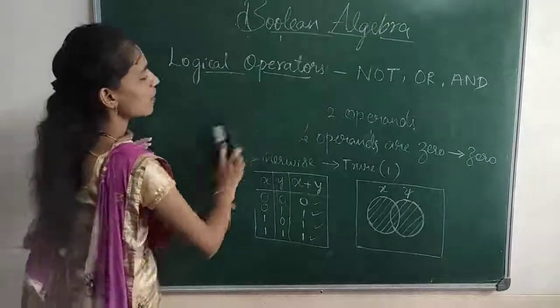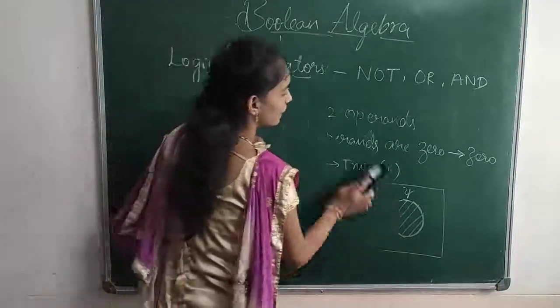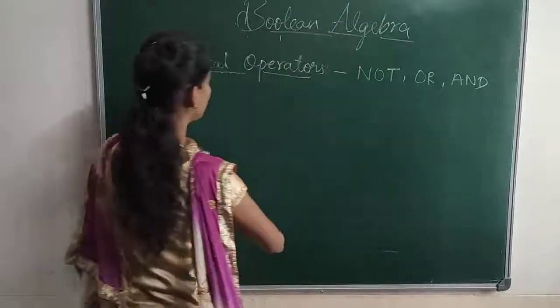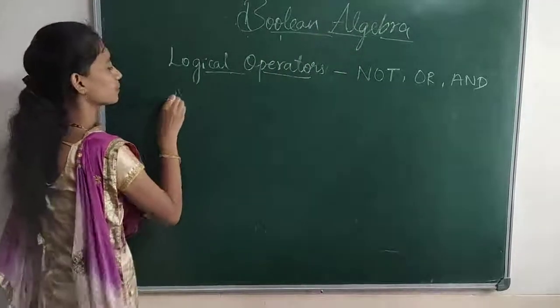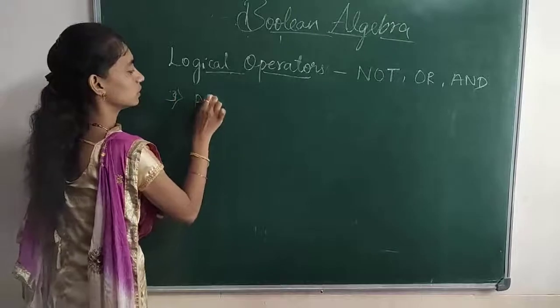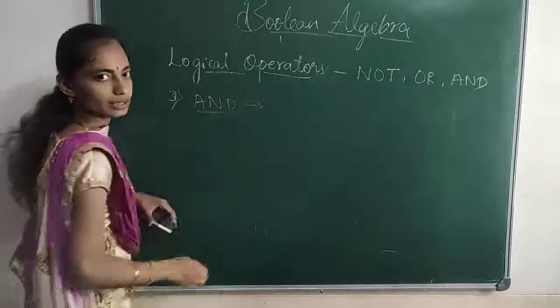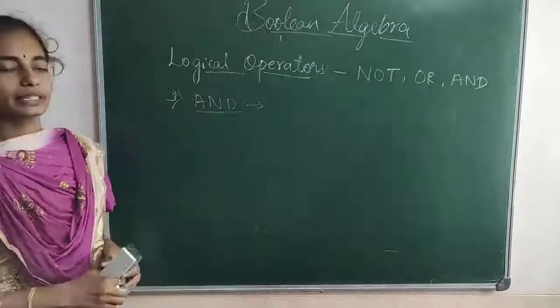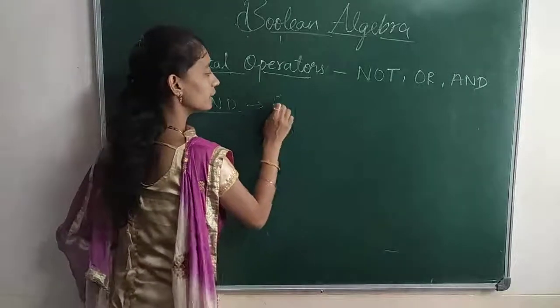Next, the last one is the AND operator. How will the AND operator work? Now we will see. The AND operator is also a binary operator.